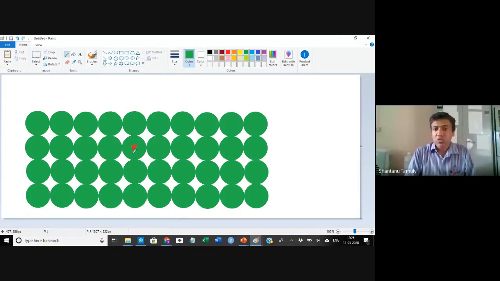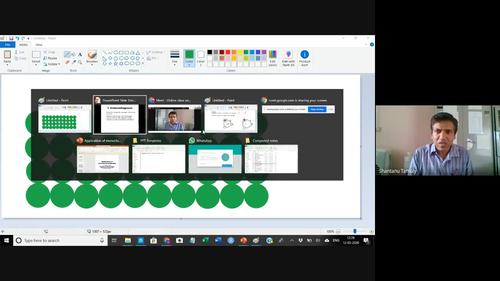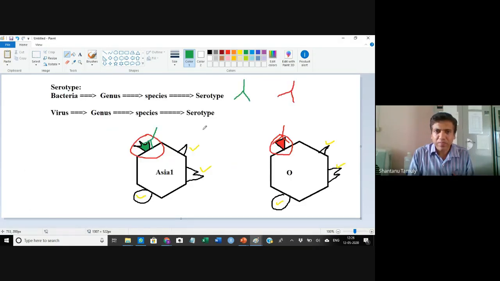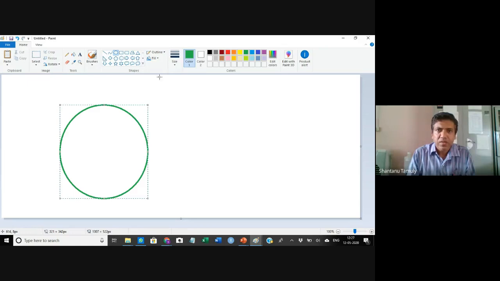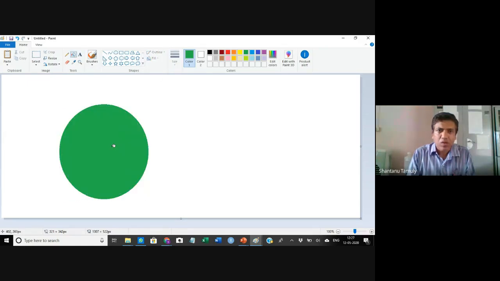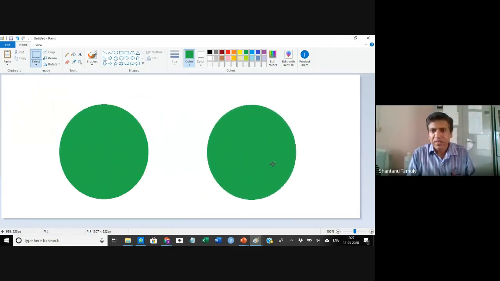So now what happens? The tumorous cells, how can you identify them? So in case of tumor cells, say this is a normal cell, and let us assume that this one is the tumor cell. So I would write it here.